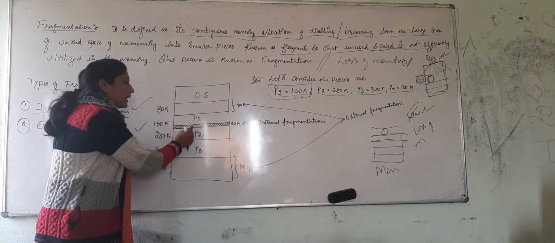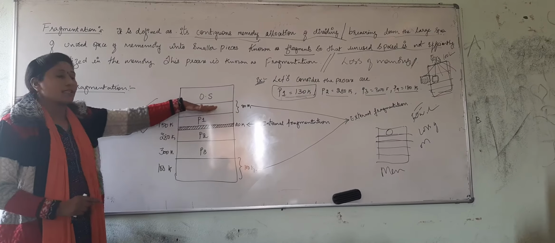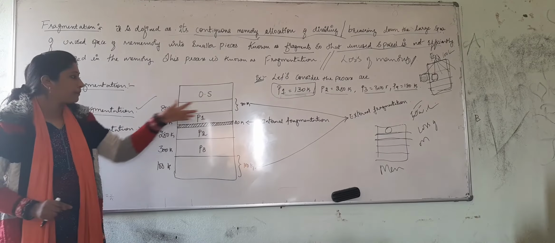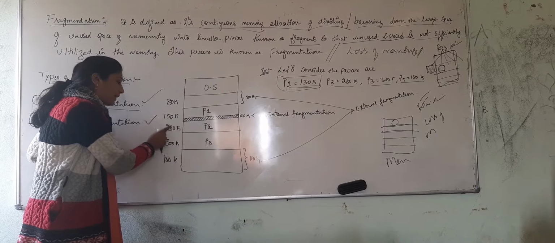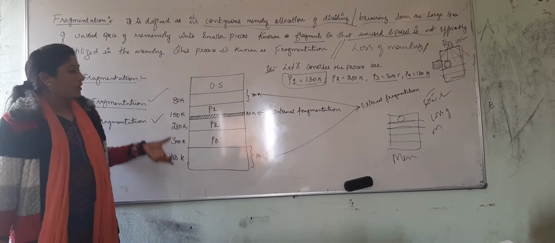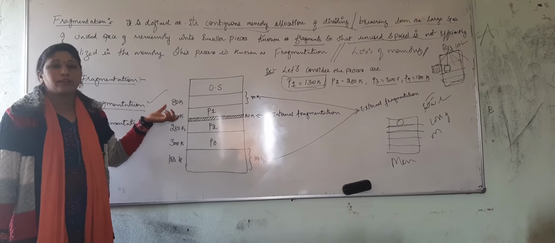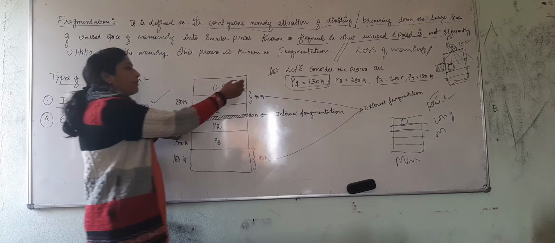Don't consider what exactly is in the blocks; just consider them blank initially. The first block has a capacity of 80K, then 150K, 280K, 300K and 100K. These are the fragments or segments that we have mentioned here.